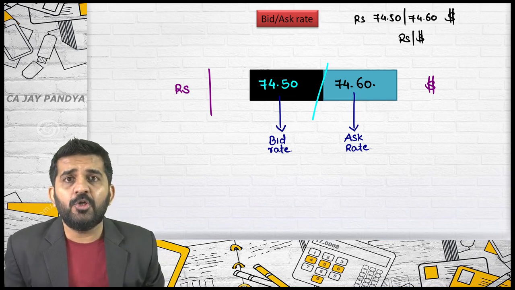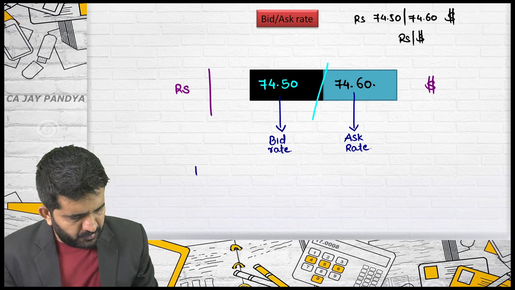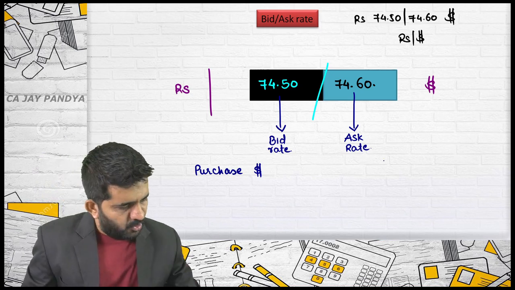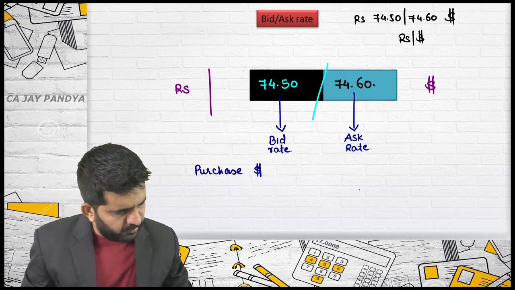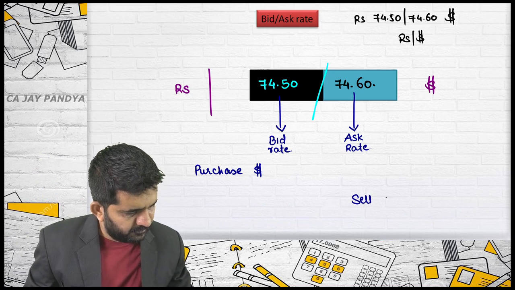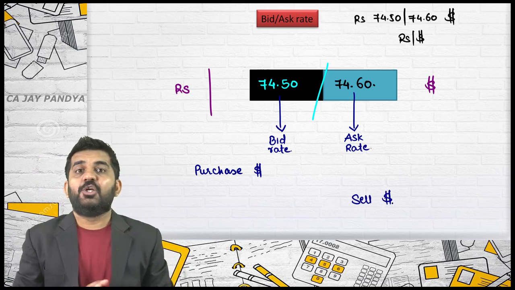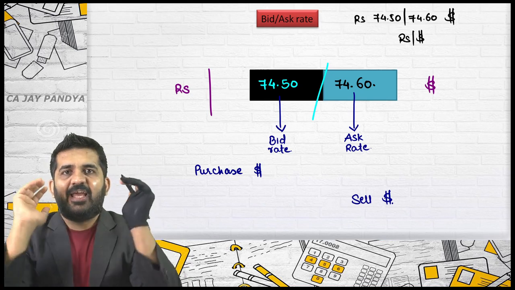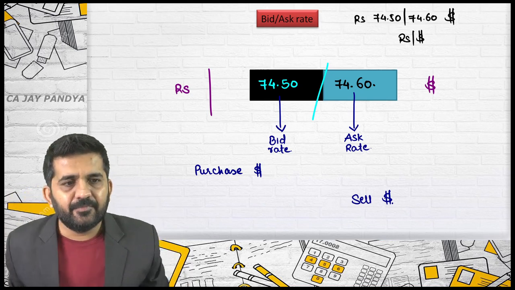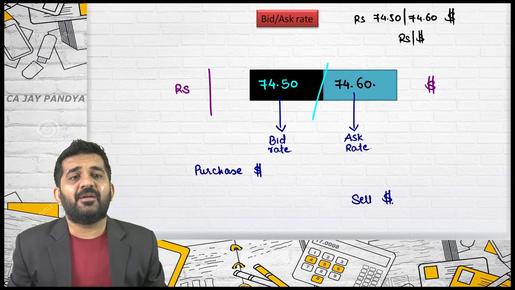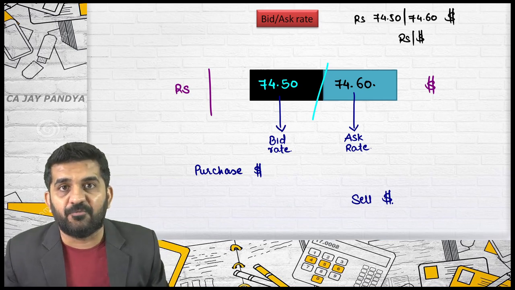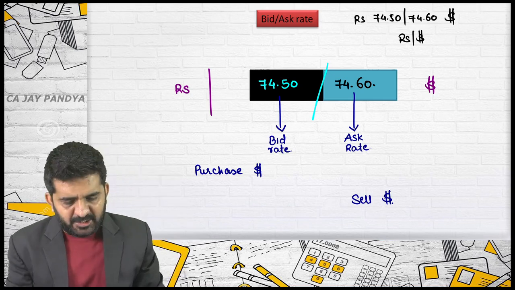If you want to purchase a dollar, or if you want to sell dollar. See, this rate, as I told you, is for purchasing and selling of an asset which is termed as dollar. But there will be a rate for purchase and a rate for selling of dollar. Let me first explain.